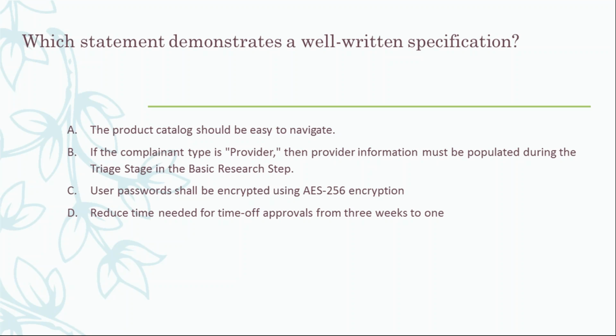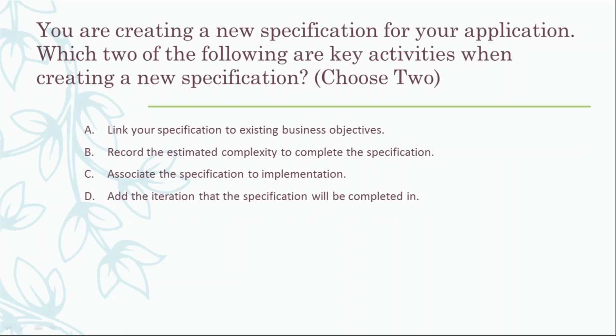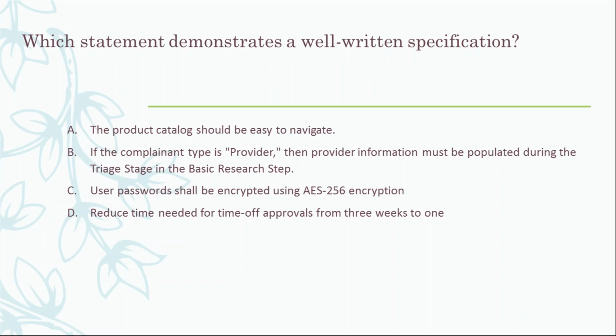Because this is given in a more descriptive way. The requirement should be clear and concise, a small one. And this is giving how you are going to do it, what must be populated, and that should not be in a requirement. So that's why the answer is B for that one.